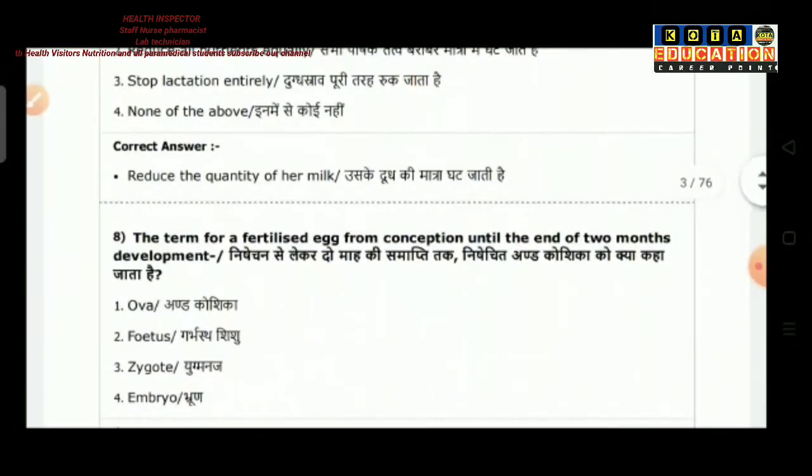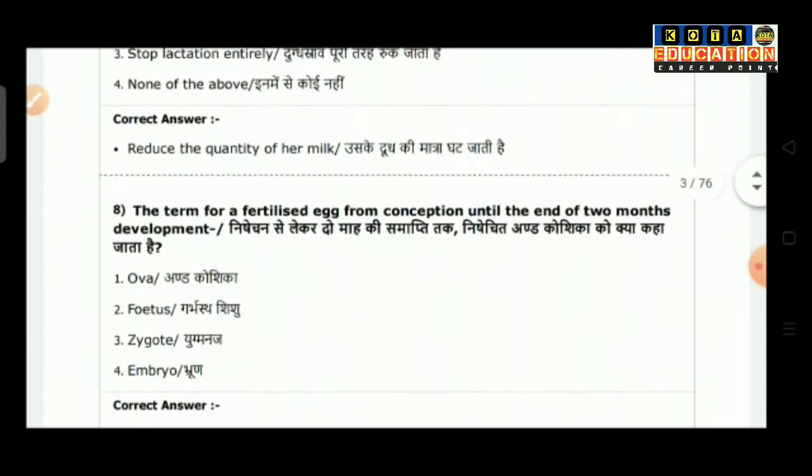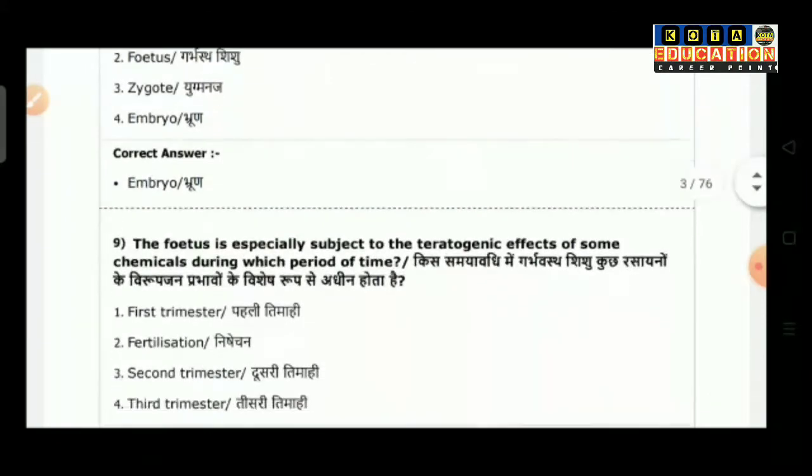Question number 8 is the development of a fertilized egg from conception until the end of 2 months development. Option 1 is ova, option 2 is fetus, option 3 is zygote, option 4 is embryo. The correct answer is embryo.